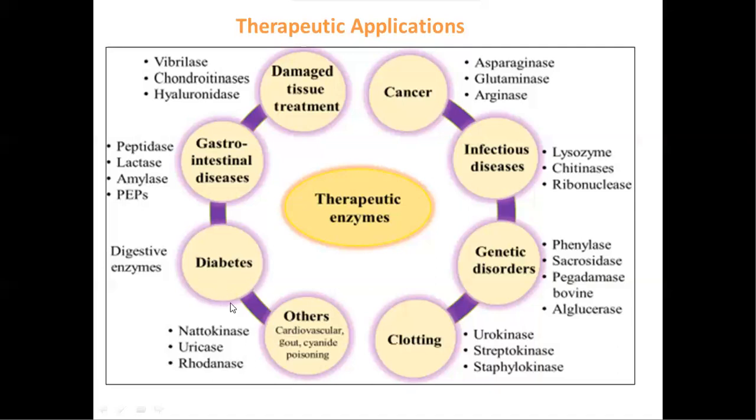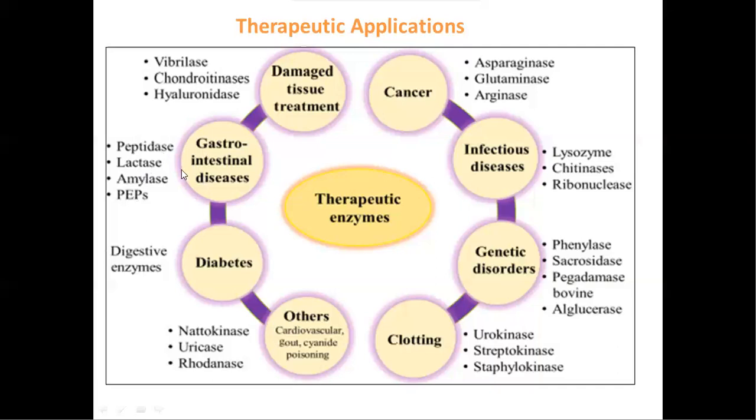Diabetic disorders are metabolic disorders, which are mainly due to lack of digestive enzymes. So here we are using digestive enzymes to treat diabetic disorders. Gastrointestinal diseases will be treated by peptidase, lactase, amylase, and pepsin.